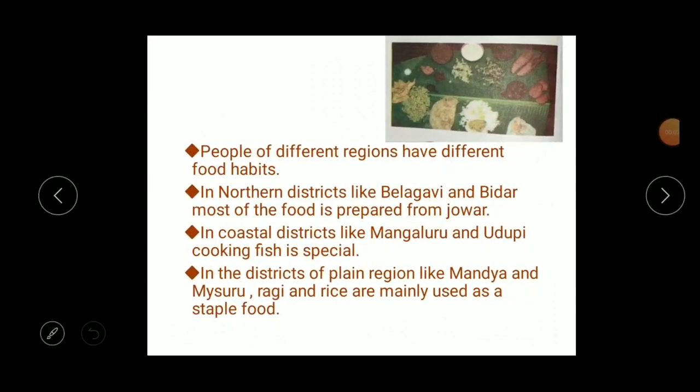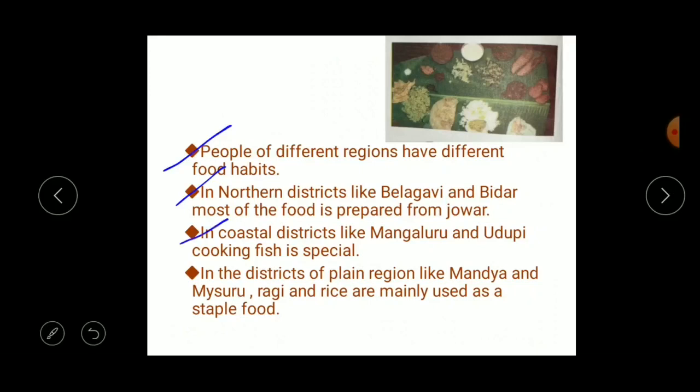Children, do you know that the people of different regions have different food habits, right? The people from different areas have different food habits, isn't it? In northern districts like Belagavi and Bidar, most of the food is prepared from jawar. So in northern districts like Belagavi and Bidar, they use jawar in their food.